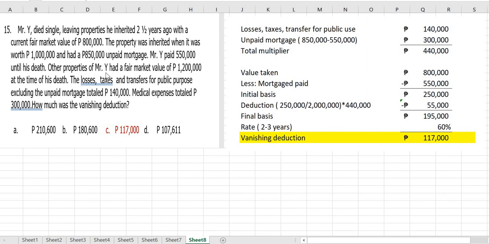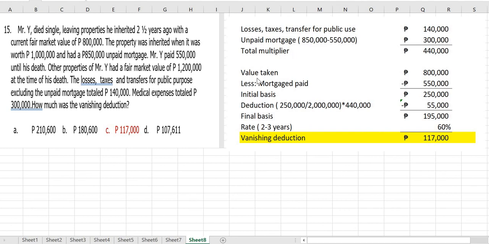Okay. So let's determine first the multiplier. The multiplier, right, is the losses, taxes, indebtedness plus unpaid mortgage. That's actually 140,000, the losses, taxes, and transfer for public use, but it excludes the unpaid mortgage. So, the unpaid mortgage, we have 850,000 when you received the property, and then you paid 550,000, then 300,000 is the unpaid mortgage. So you have a total multiplier of 440,000.